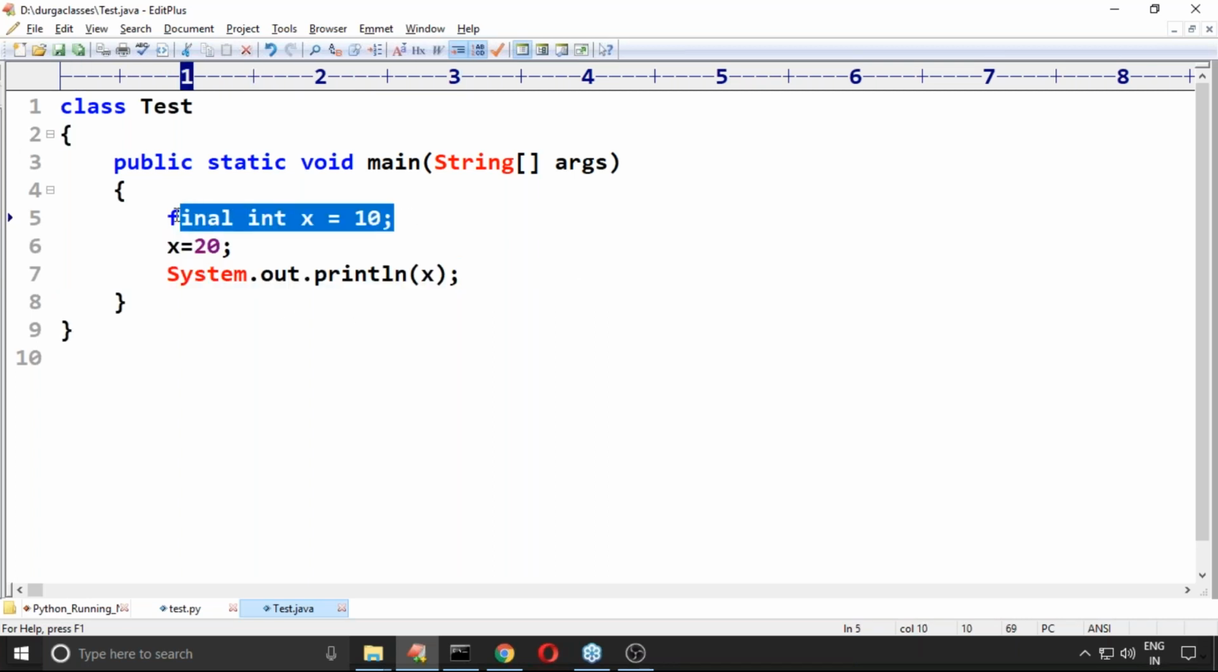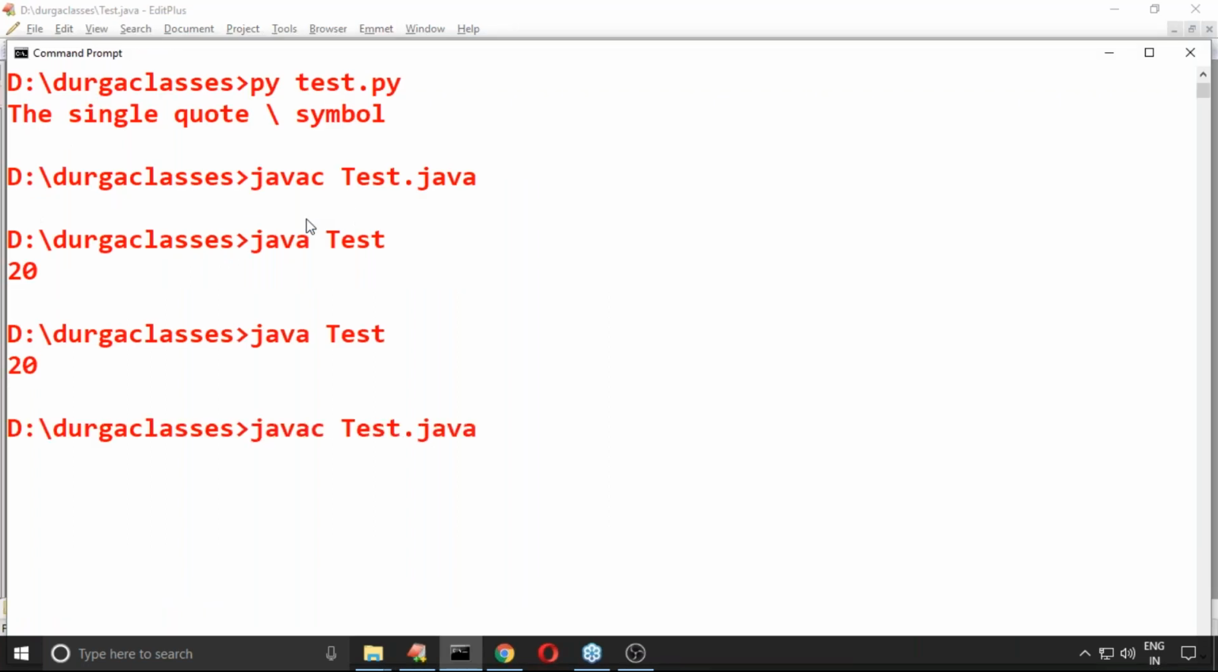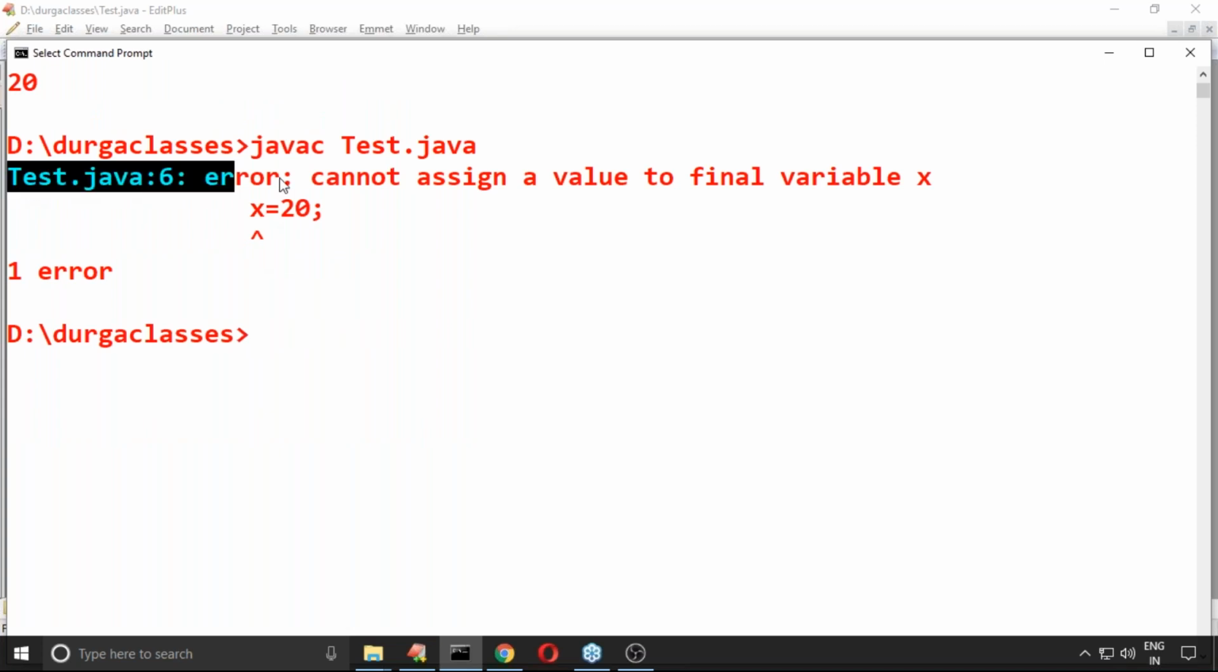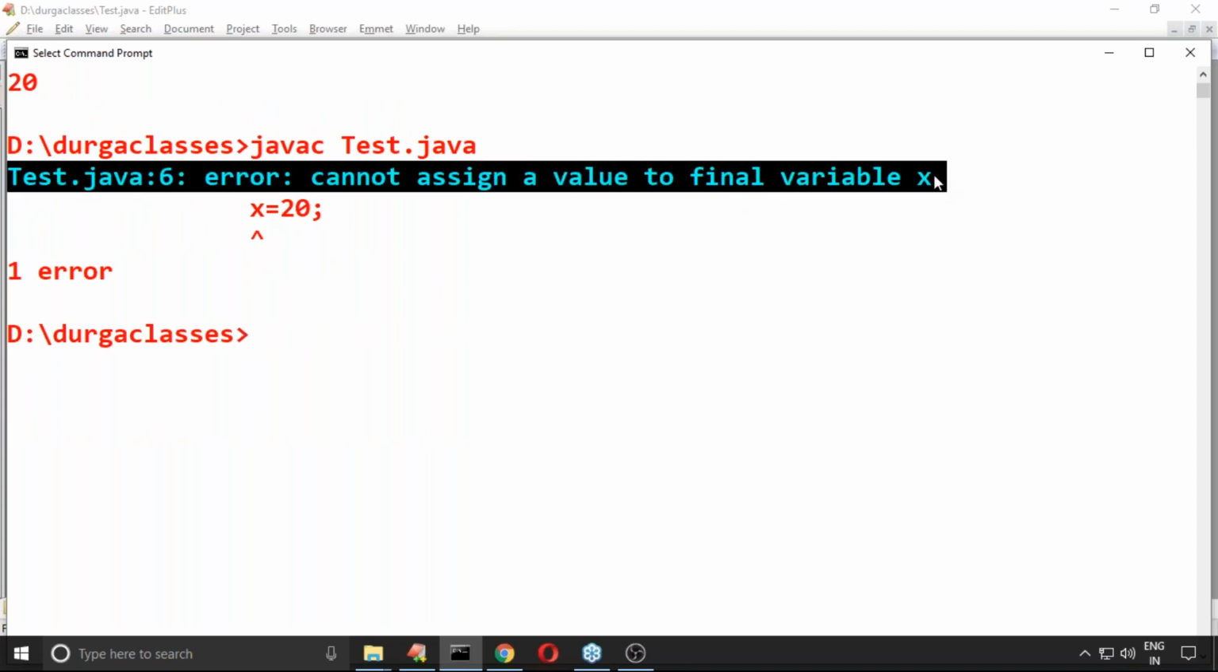This value is final. You are not allowed to change its value because final means constant. The value of x will become constant. No one is allowed to change the x value. Can't assign a value to the final variable x. It's already final, you can't change. Cannot assign a value to final variable x. This is the error you are going to get.